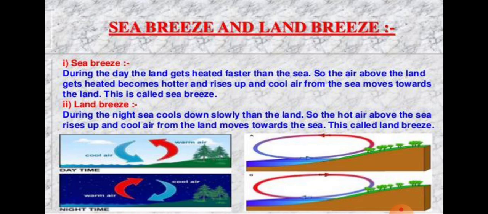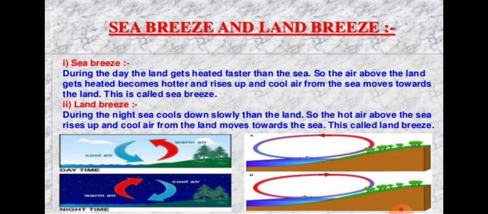During the day the land gets heated faster than the sea, so the air above the land gets heated, becomes hot and rises up, and cool air from the sea moves toward the land. This is called sea breeze.